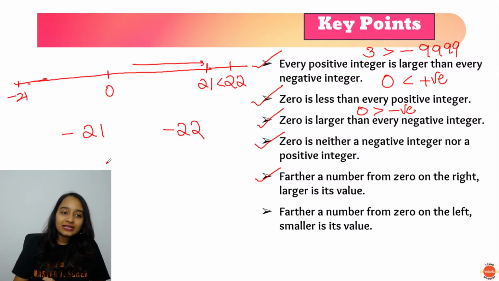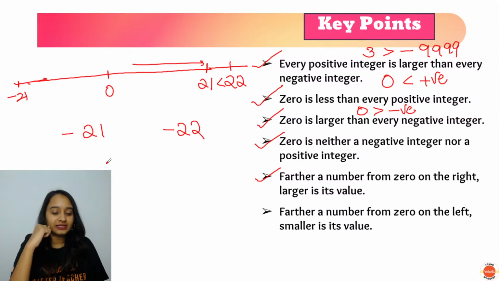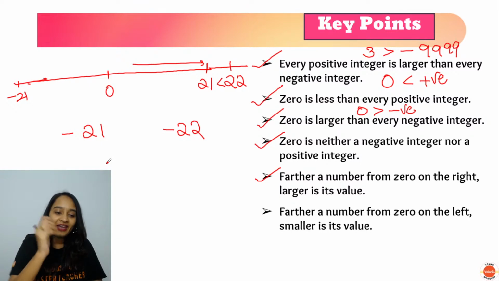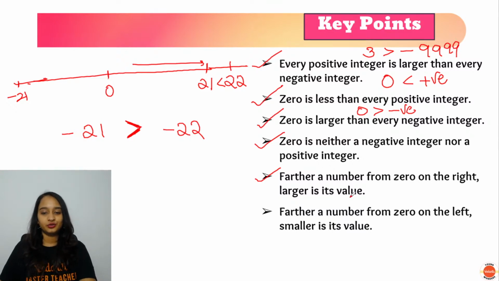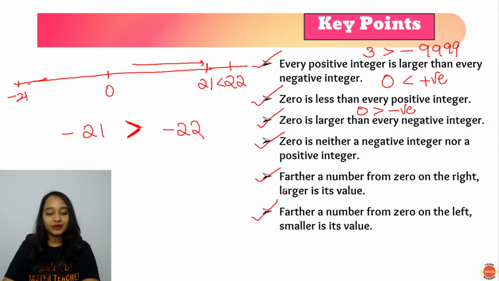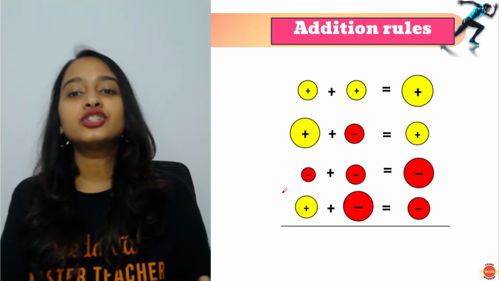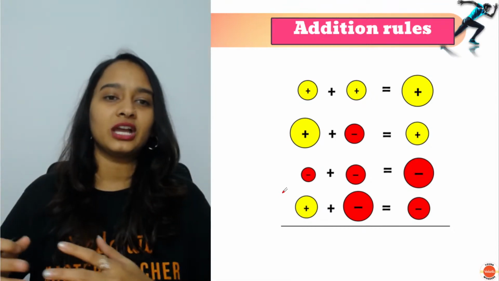Minus 21 is greater, yeah. Which one is greater? Very good. Minus 21 is greater than minus 22. Very good everybody. Now, let's talk about addition and subtraction.